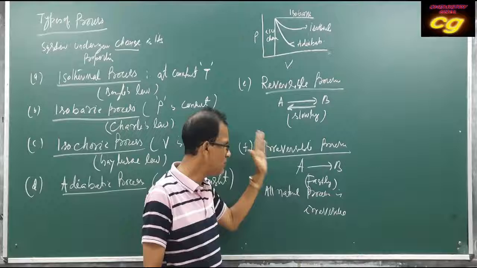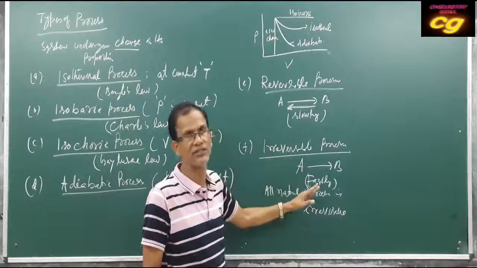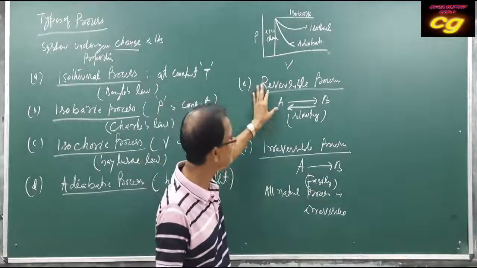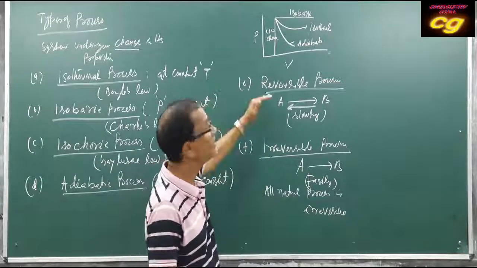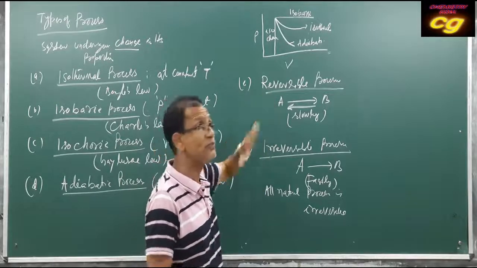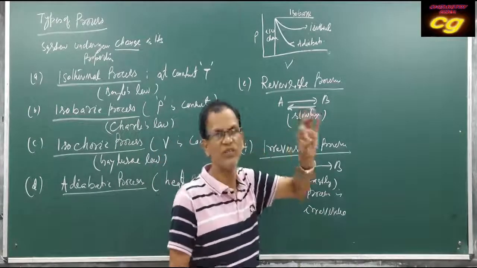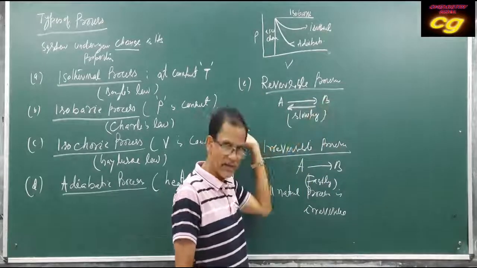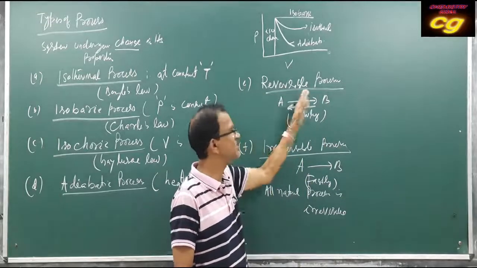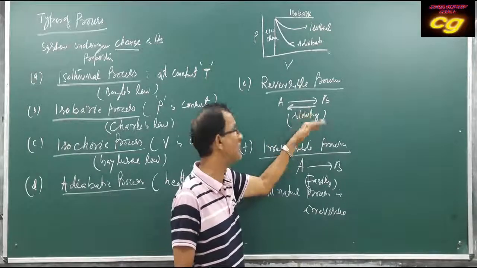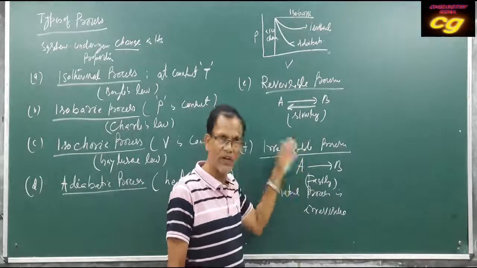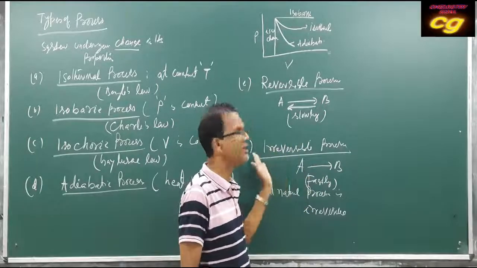If the process is very fast, it is an irreversible process. If the process is very slow, it may be reversible. It does not mean that all slow processes are reversible. No, but if it returns back with the same change, slowly, that is reversible. If the change occurs very fast, then it is irreversible.